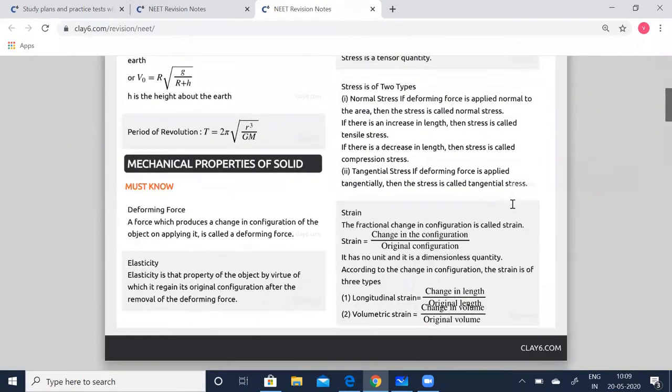Stress is of 2 types. Normal stress: if the deforming force is applied normal to the area, normal meaning perpendicular to the area, then that stress is called normal stress. If there is an increase in length, then the stress is called tensile stress. If there is a decrease in length, then the stress is called compressive stress, as in the case of springs. Tangential stress: if the deforming force is applied tangentially, then the stress is called tangential stress.